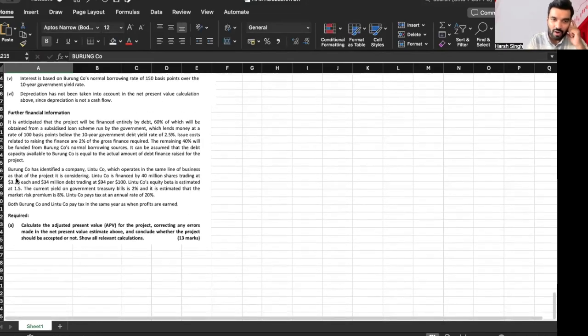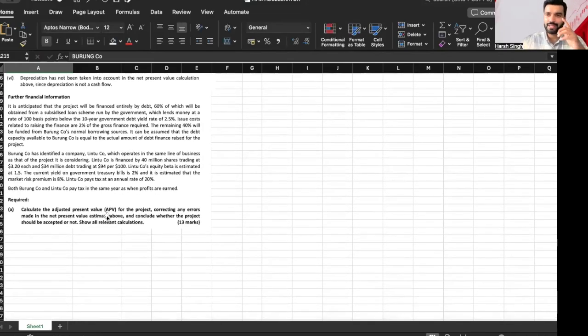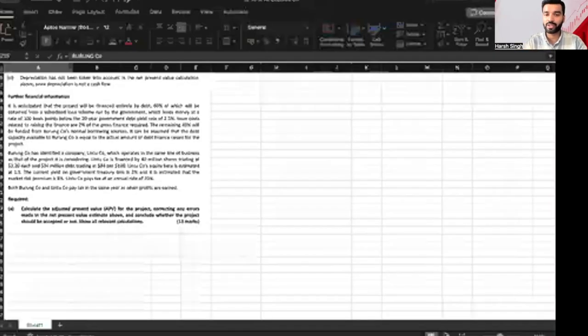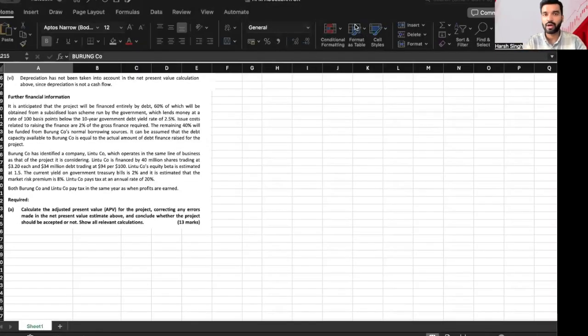Burung Company. Always read the requirement first. To calculate the adjusted present value of the project, correcting any errors made in the present value estimate above, and conclude whether the project should be accepted or not. So it's a 13 marker question, which means that we have to solve for the whole part of the APV.